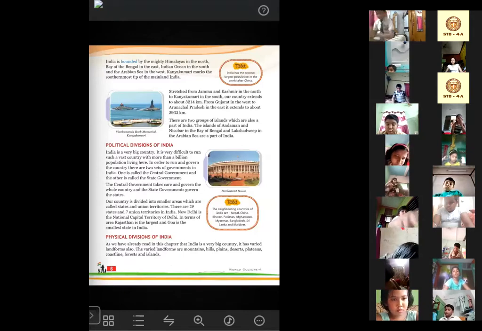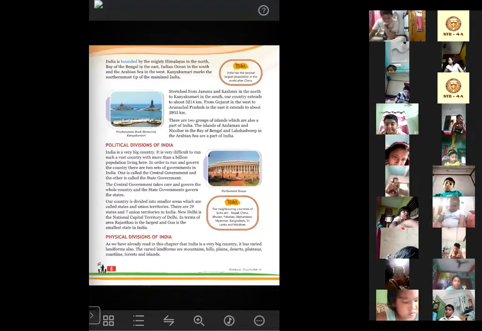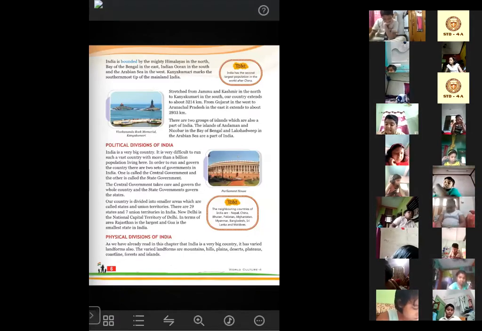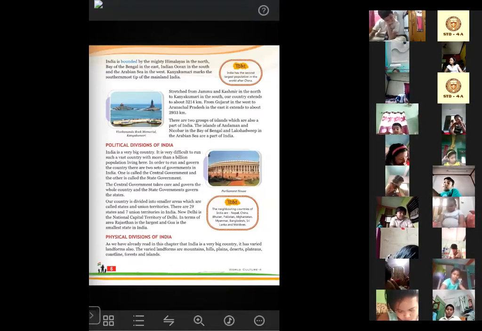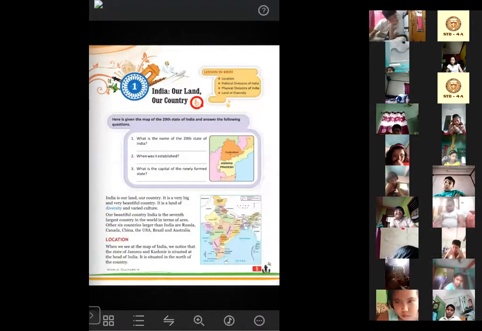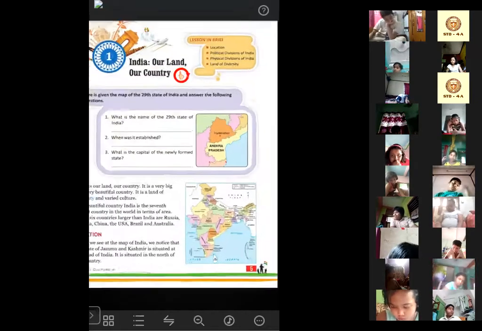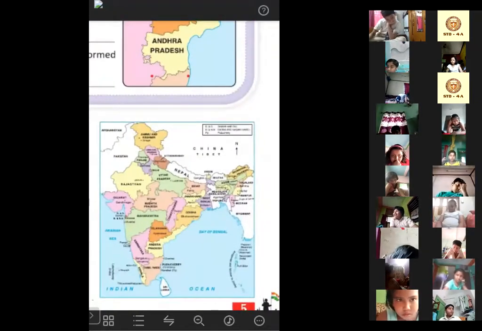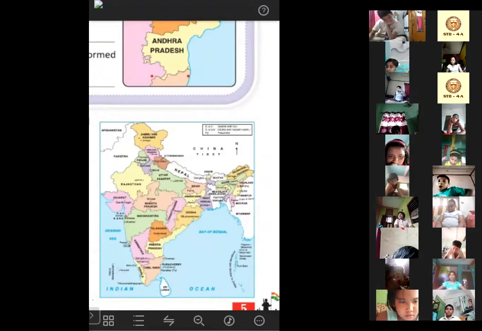The neighboring countries of India are Nepal, China, Bhutan, Pakistan, Afghanistan, Myanmar, Bangladesh, Sri Lanka, and Maldives. These are the names of some neighboring countries of India. So you can see here some of the neighboring countries in this map.